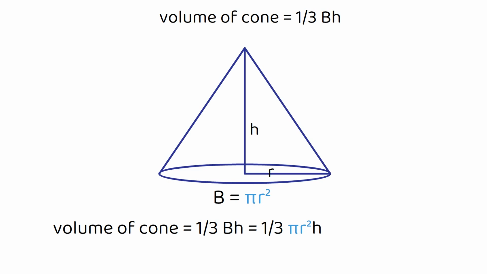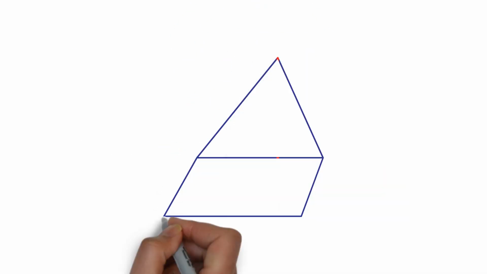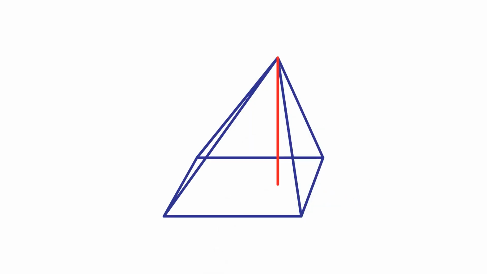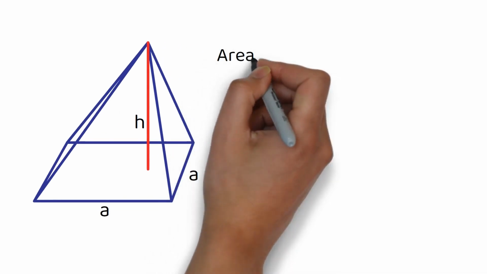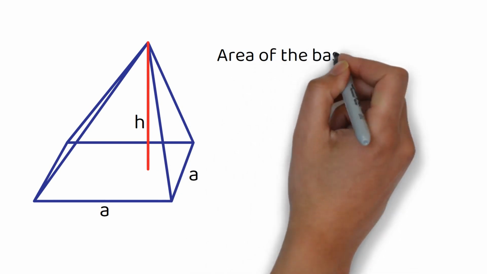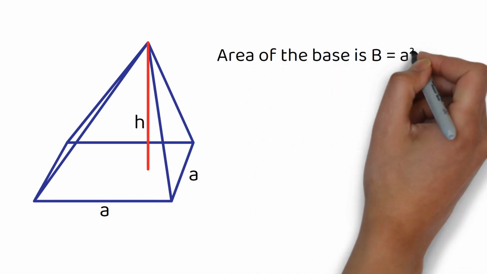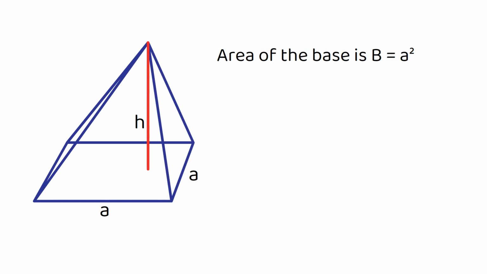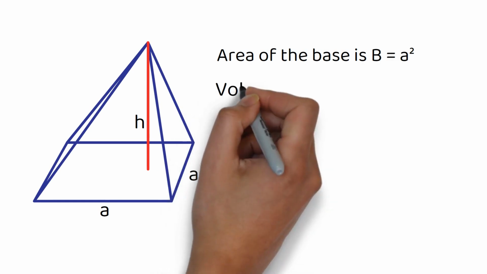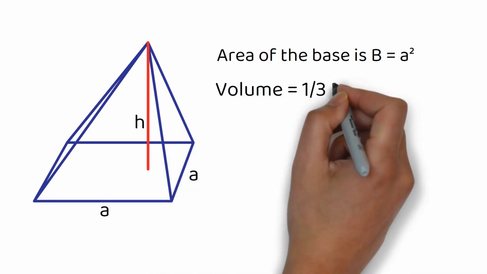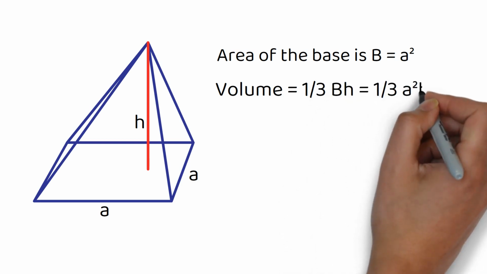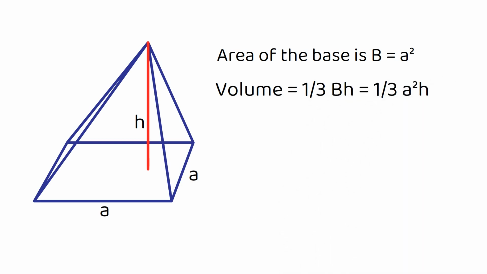We can even use this general cone formula to find the volume of a regular pyramid of square base length a and height h, because a pyramid is a particular type of cone. We can see that the area of the base of this pyramid is a squared, because the base is a square. So the volume, which is 1/3 of the area of the base times h, in this case is 1/3 of a squared times h.